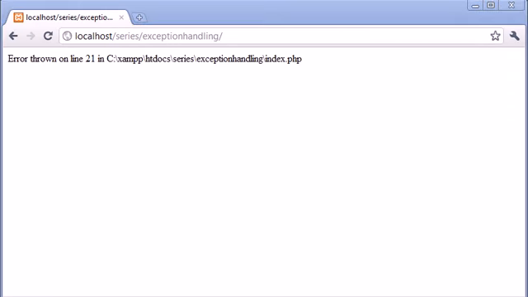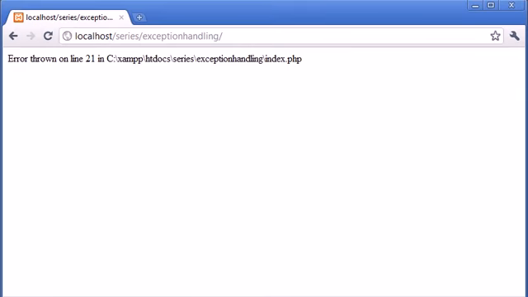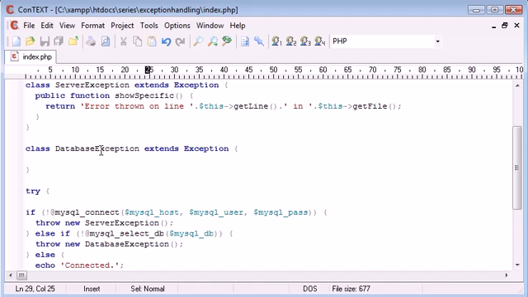Okay, so we're showing that an error has been thrown on line 21 in, and then we echo the file name out. So our custom error message where the exception has been thrown is successful. So let's just double check everything. I know the file name's fine because we can see that here. We're working with index.php, even though it wasn't previously shown, but there we are. So error thrown on line 21. Let's have a look to see where the error has been thrown. The throw new server exception is on this line here, and you can see down here in the corner it's line 21. So we're successfully showing the right information.